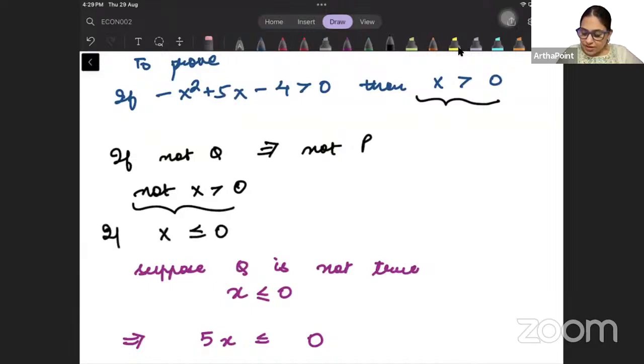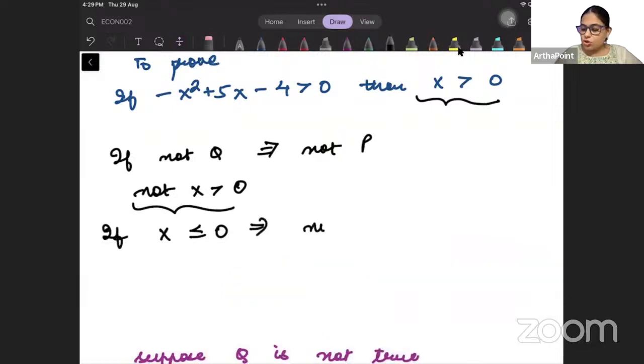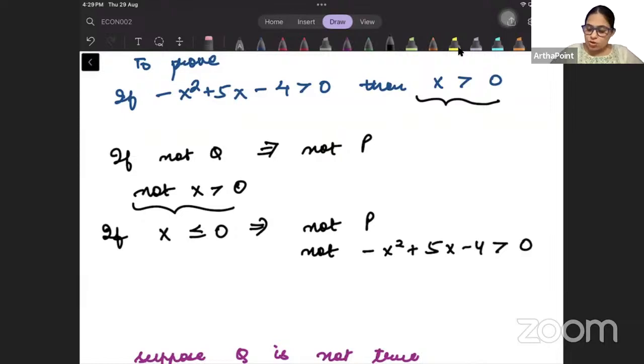So I need to prove that if x is less than or equal to 0, then not p. Not p means not minus x square plus 5x minus 4 greater than 0. This is not true. So if we have to prove it is not true, that means it should be less than or equal to 0. So we need to prove that if x is less than or equal to 0, that is, we are taking the opposite, not q.